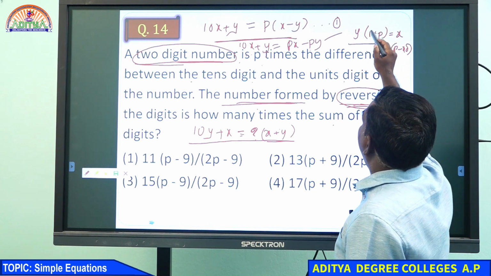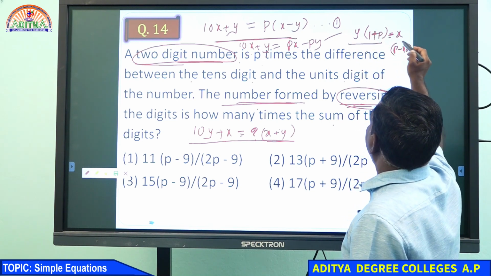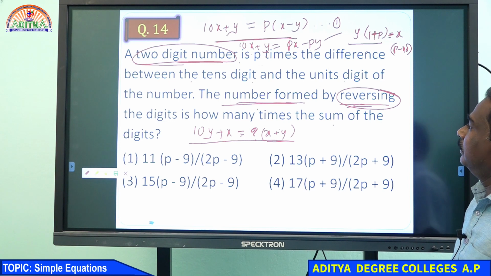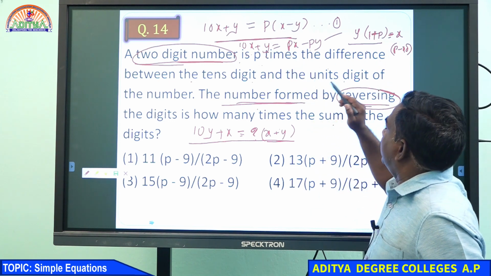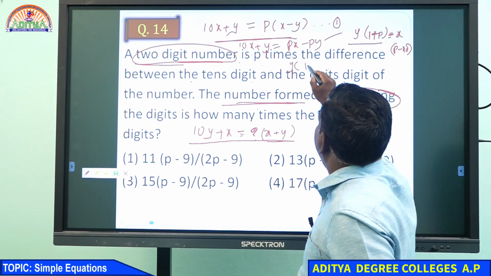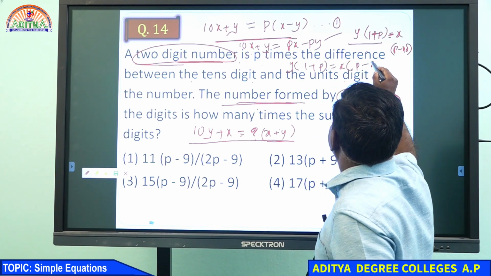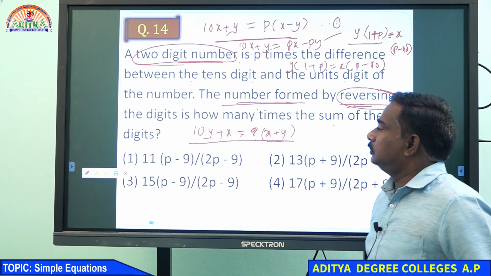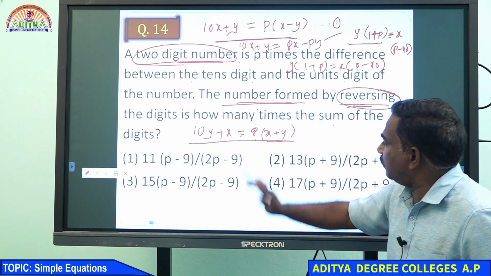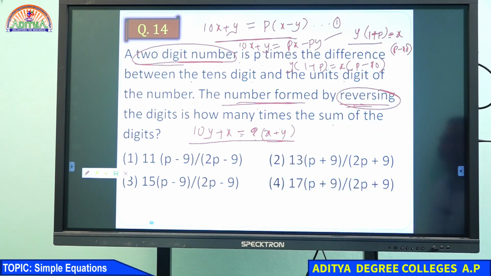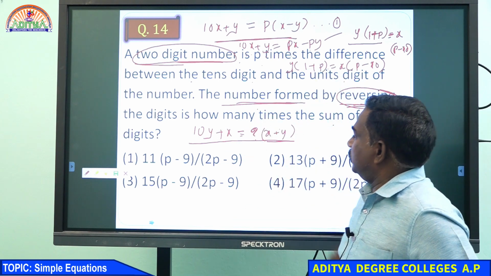So y into 1 plus p equals x into p minus 10. Will it be useful here or not, let us see.